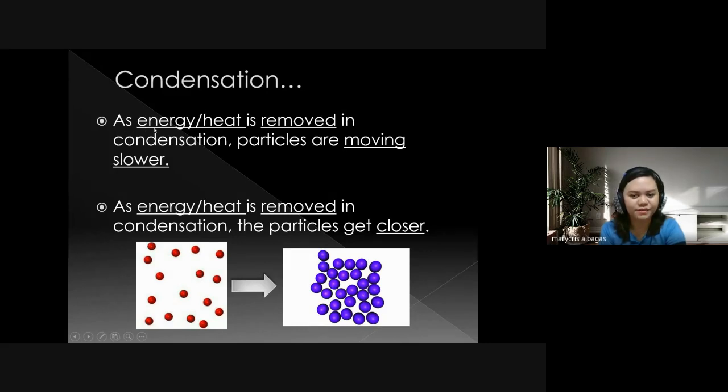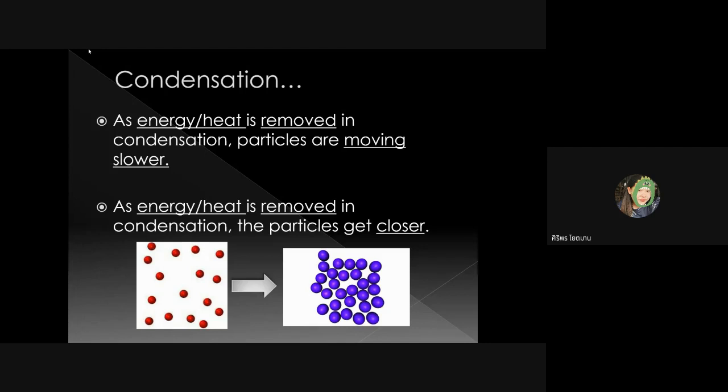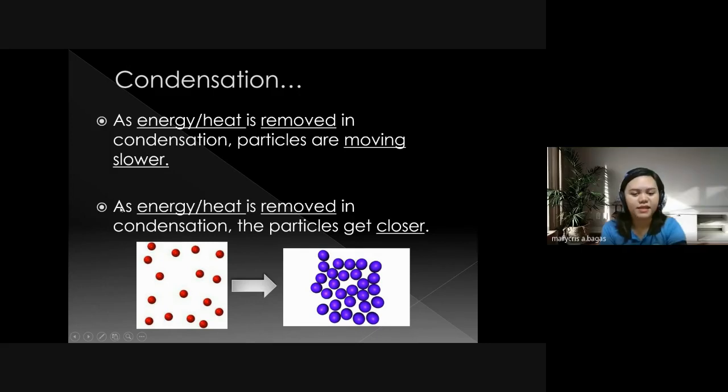Okay, everybody, let us read. As energy or heat is removed in condensation, particles are moving slower. As energy or heat is removed in condensation, the particles get closer. They're close together. Look at this red circle. There are the gas particles. So if you remove heat energy from gas, they will compact together. They will get close together and turn into liquid.